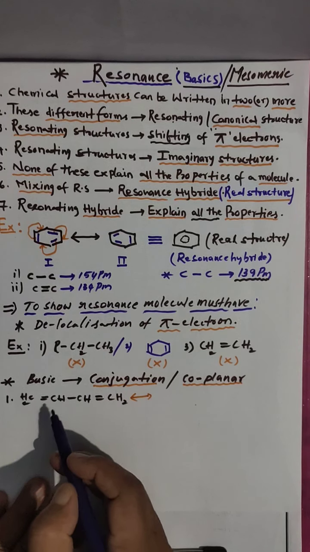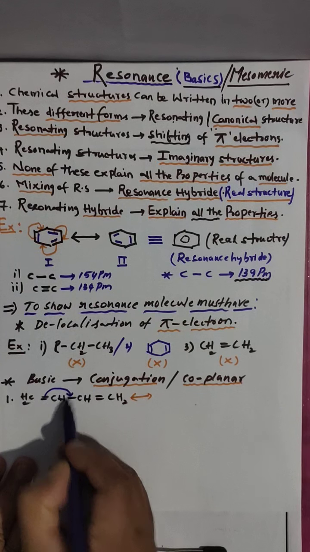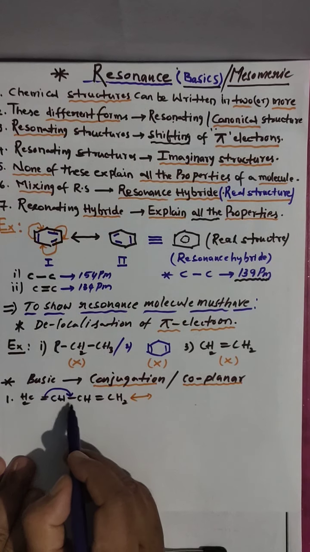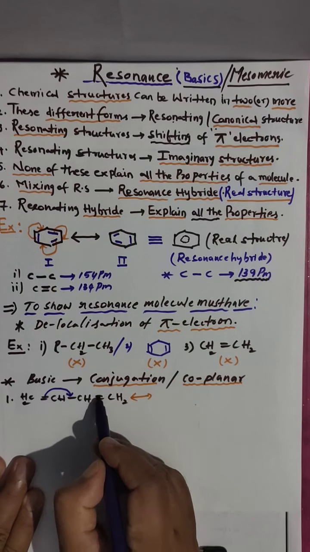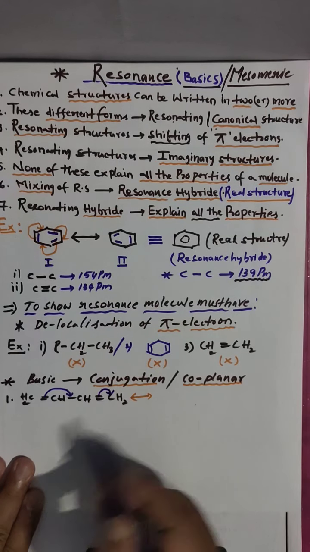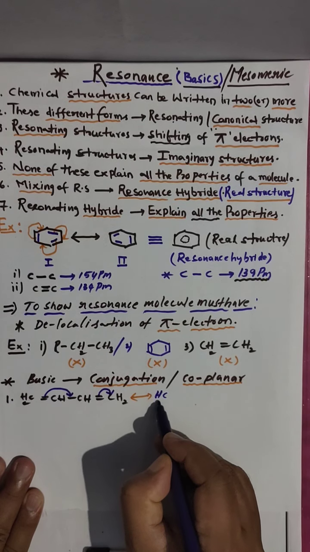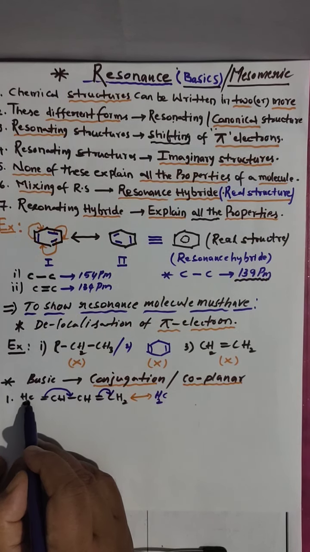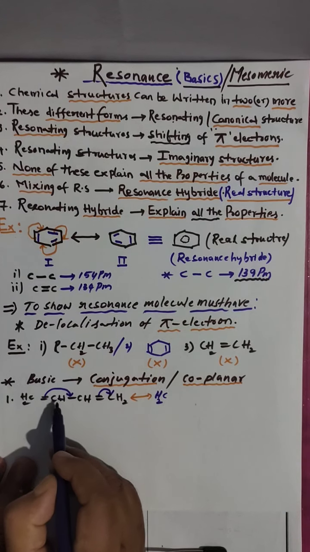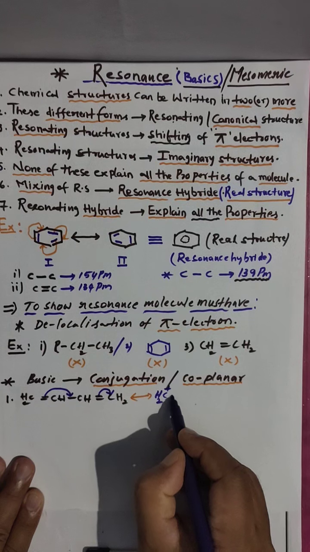Look here. I am shifting this pi electron pair to this carbon. Immediately this double bond is going to be shifted, and I am getting a new bond here, a new structure. This carbon loses valency, so it gets a plus charge.